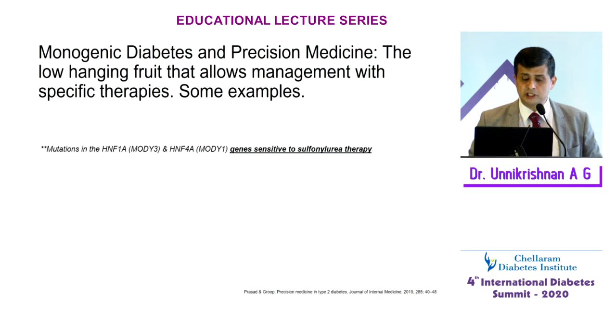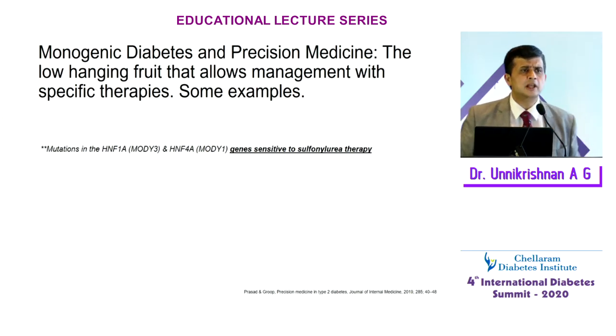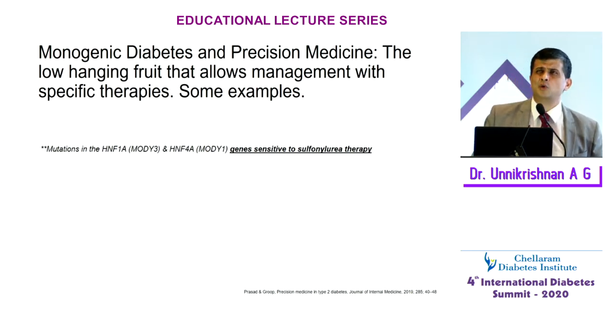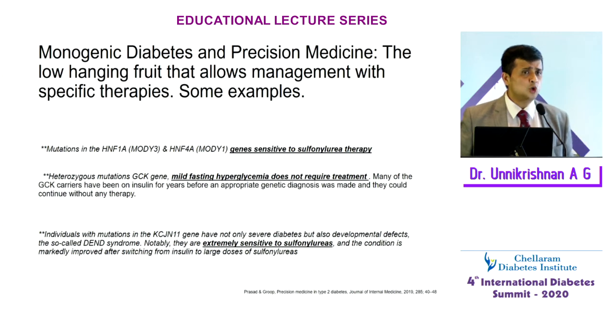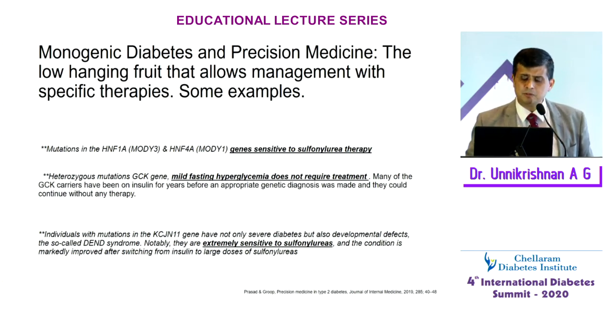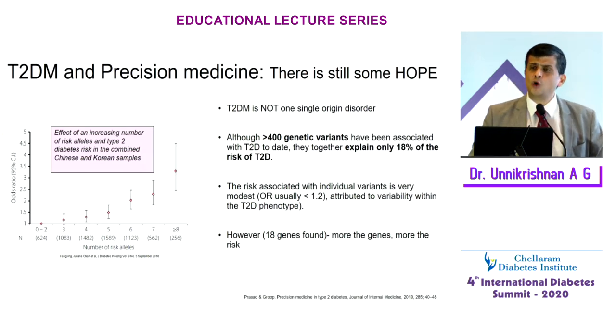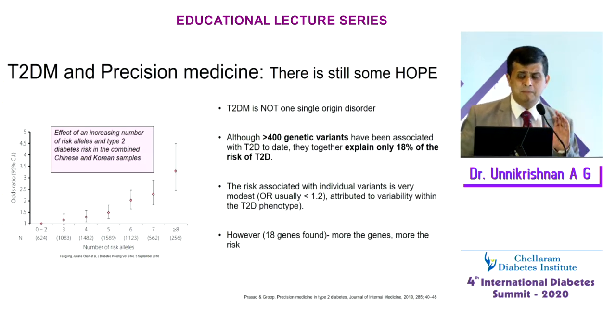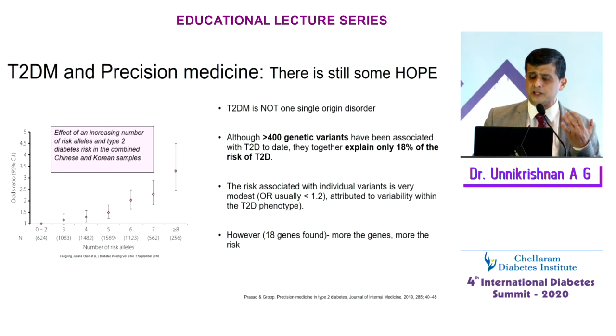So mutations in HNF1 alpha, we recently had a patient with an HNF1 alpha mutation. He was, I think, a 20-year-old boy from Ratnagiri who was being treated with basal bolus insulin. So we sent the samples to CMC Vellore, and we found that the HNF genes were positive, and we are now analyzing the family further. Also, with the glucokinase gene, there is a mild fasting hyperglycemia that really does not require treatment. And some of these patients with KCNJ11 mutation, and I showed you the ABCC8, are extremely sensitive to sulfonylurea. There is still hope for type 2 diabetes diagnosis because type 2 diabetes is not a single origin disorder. There are 400 genetic variants.